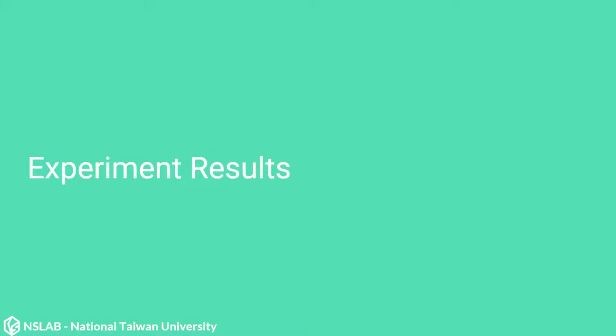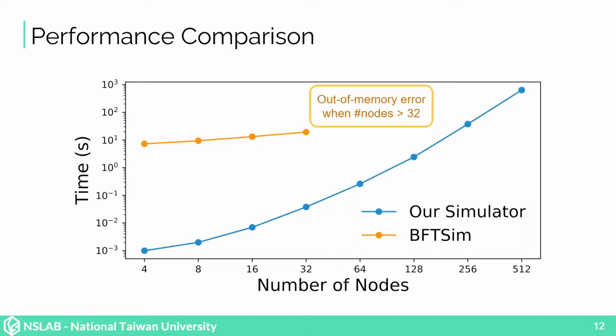Using our simulator, we discovered several interesting experiment results. The first experiment I want to discuss is comparing the performance of our simulator and BFT sim, which is an existing BFT simulator.